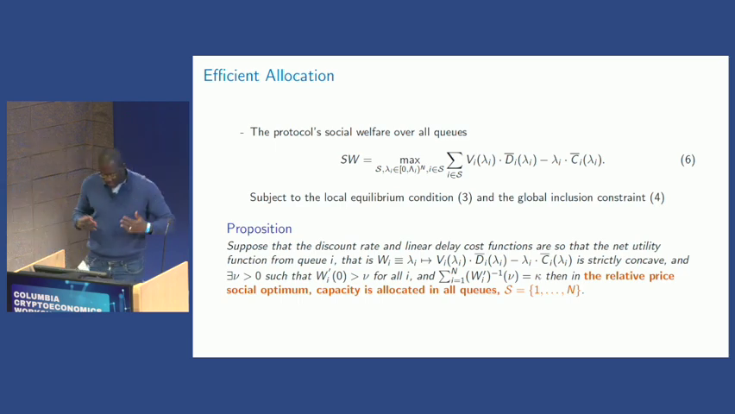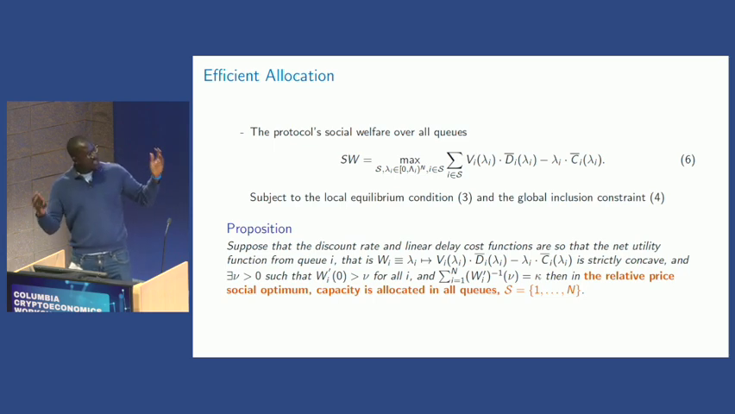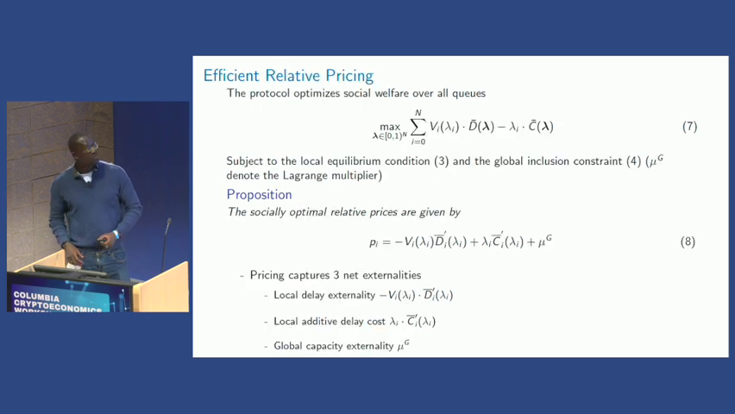So under certain very general conditions, the relative price social optimum, the efficient one, will allocate capacity to all queues by lowering prices for certain ones and increasing for others. Now, what is the intuition?